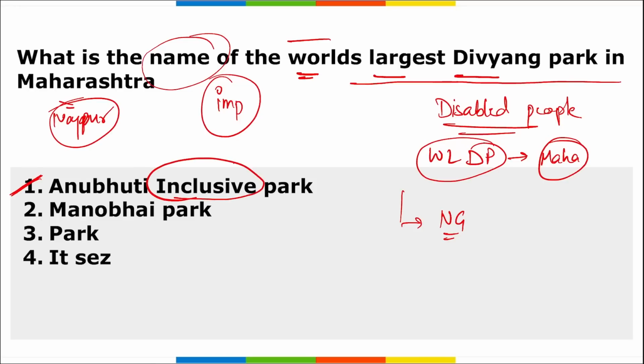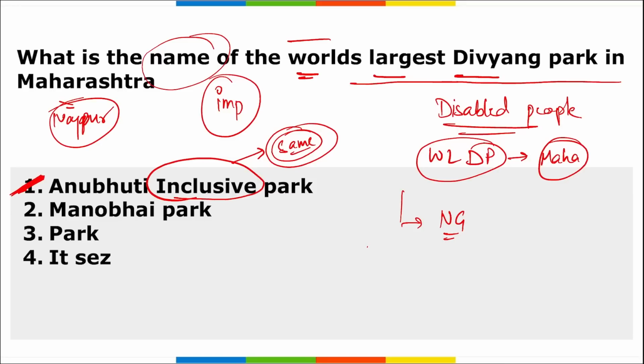What this means is that irrespective of the disability of the student, the regular students and disabled students will be considered the same. They will be given the same opportunities, the same treatment. Just the disabled students will be given extra opportunities, extra facilities, where their disabilities will be taken care of. So that is your inclusive. So the correct option is option 1, Anubhuti Inclusive Park.